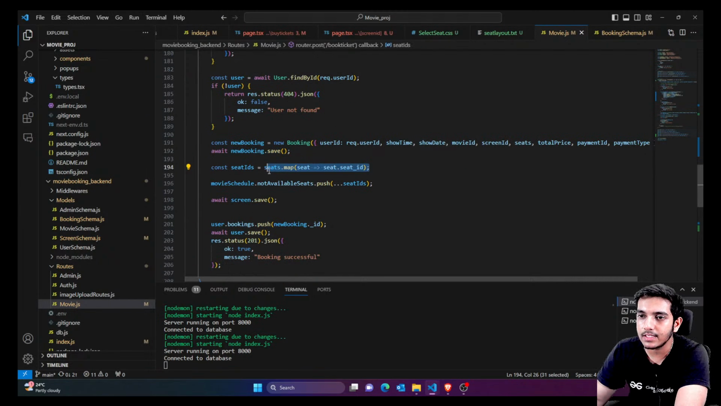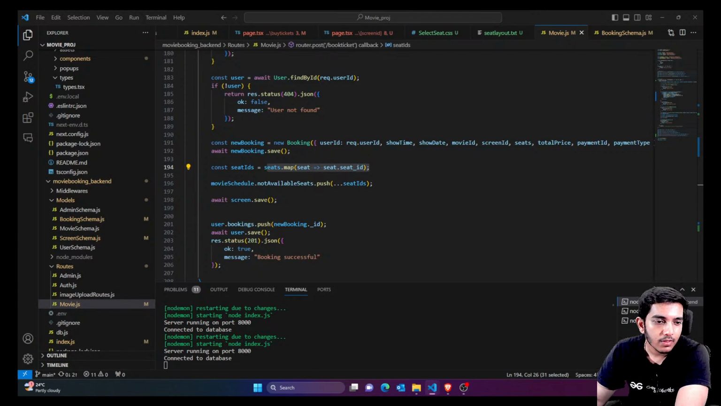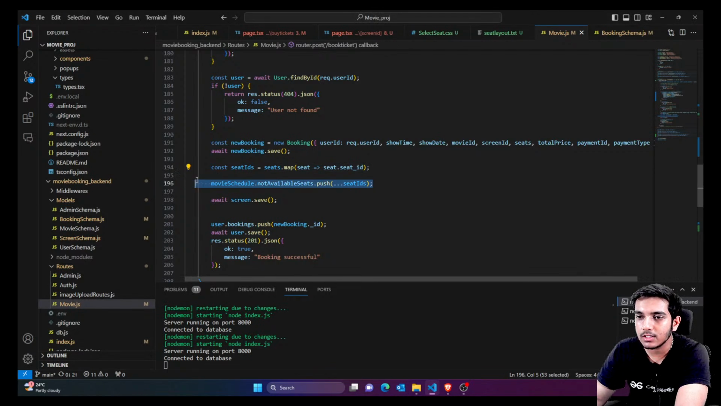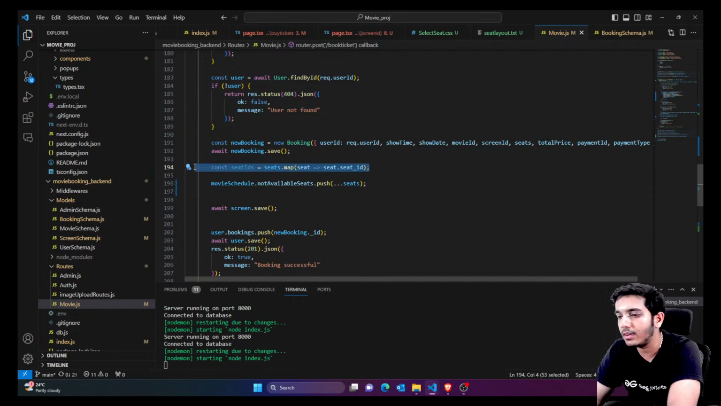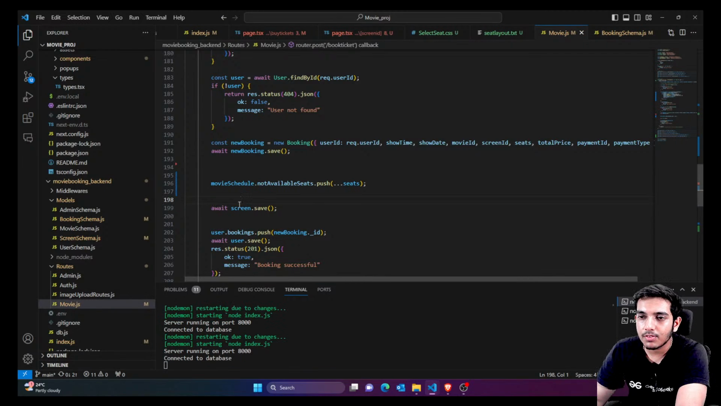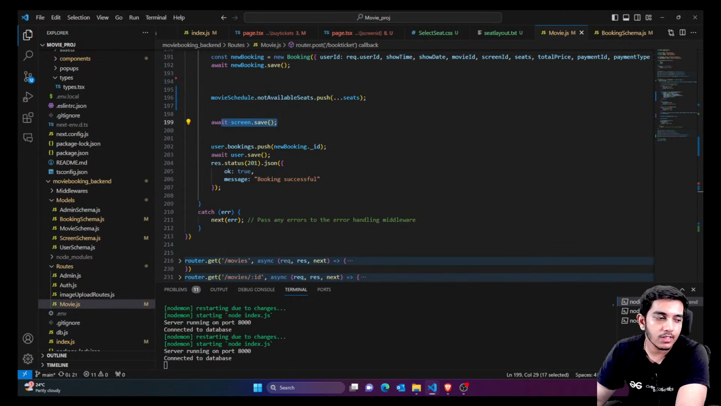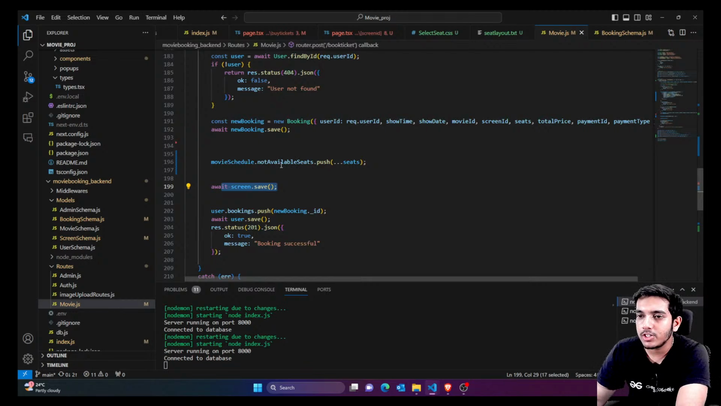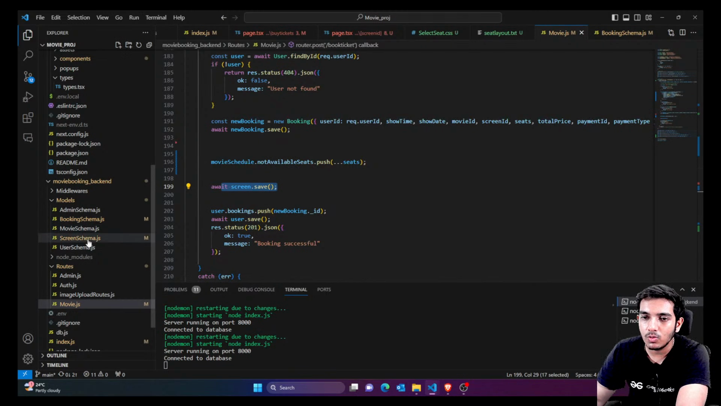After saving it, do one more thing. We are not going to pass the seat IDs, we are just going to pass all the seats directly. So instead of this, guys, do one more thing. Just before saving, instead of passing the seat IDs, just pass the seats directly. Okay, we are passing the complete seat object inside not available seats. Just after this we are saving the booking.